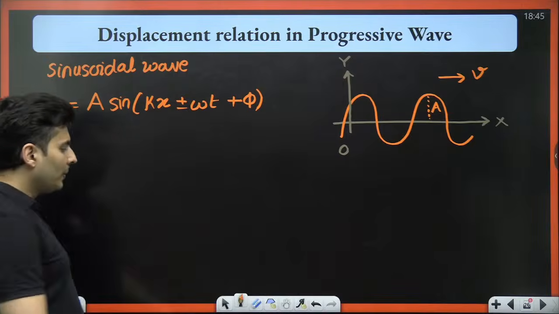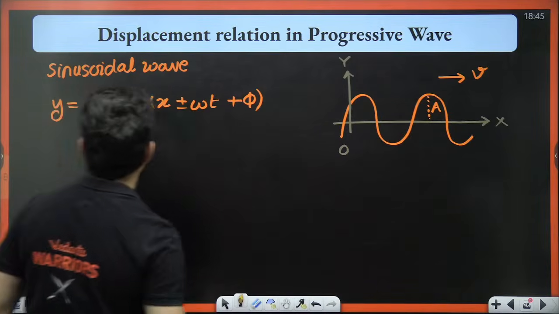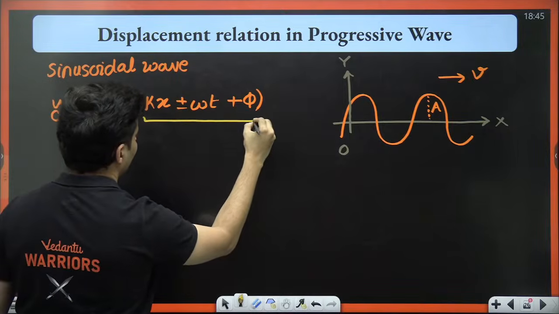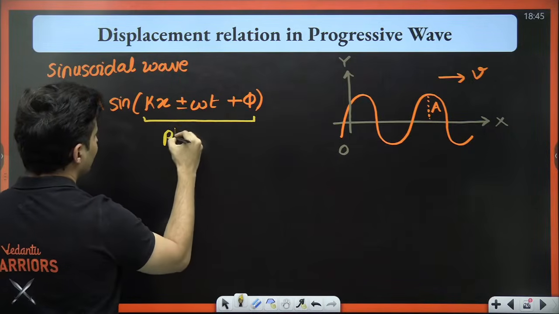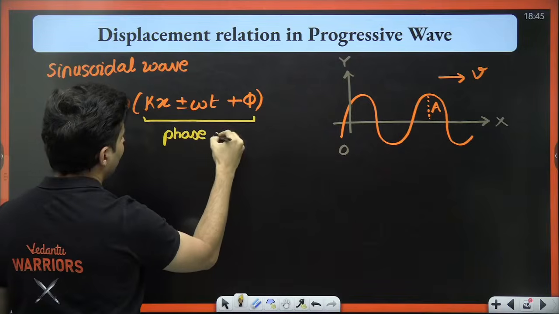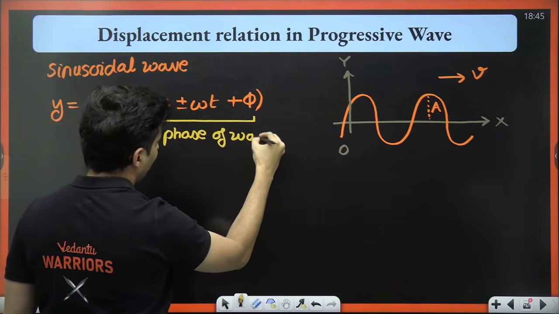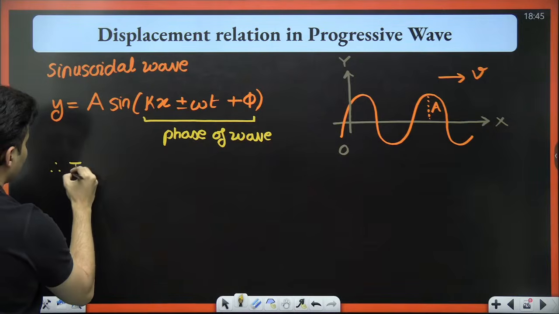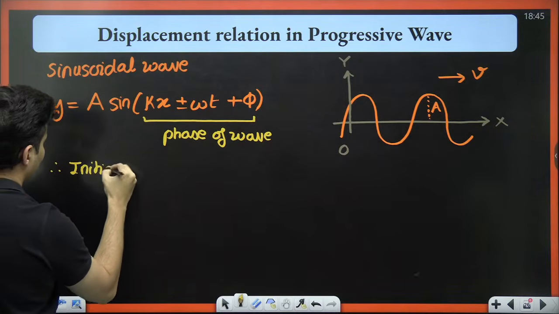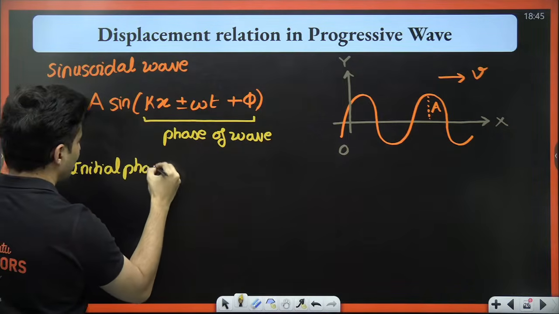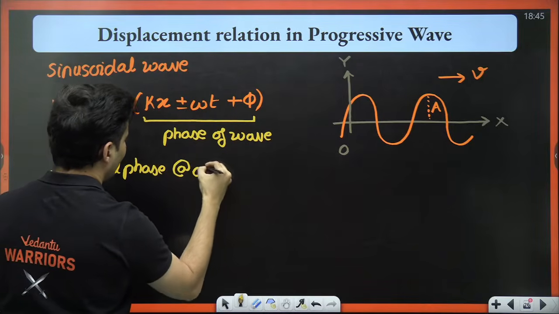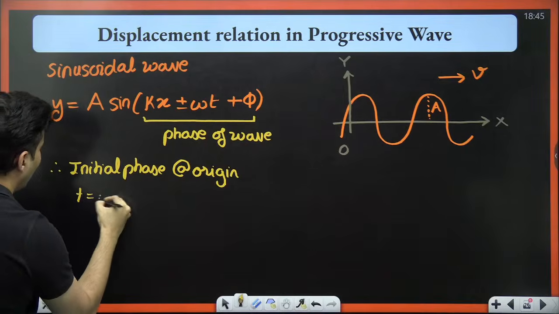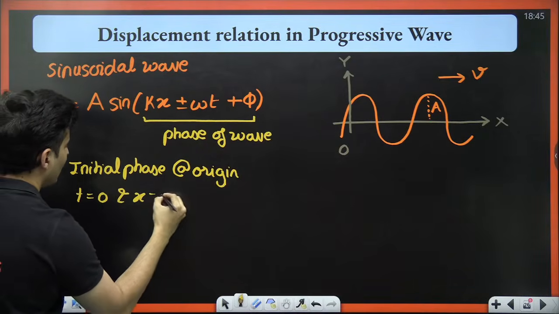Exactly. So understand over here, this entire thing is called the phase of the wave. So when I say initial phase at the origin, that means time is 0 and x is 0.